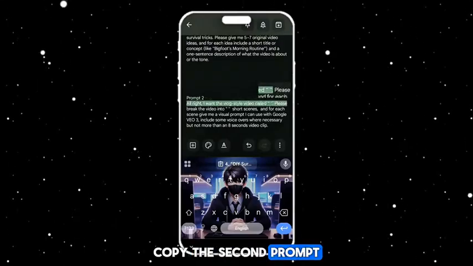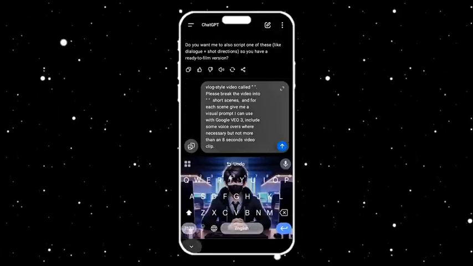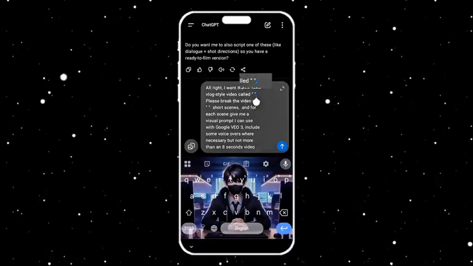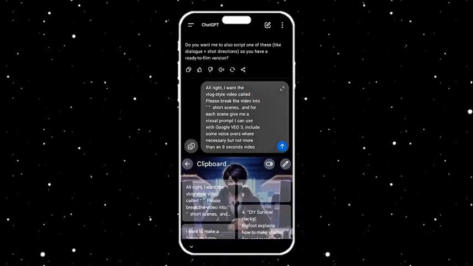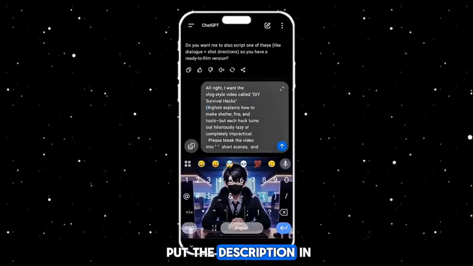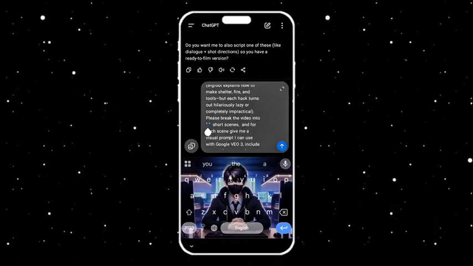Copy the second prompt, paste it into ChatGPT. Now edit it and insert a topic here. You can choose to put the description in a bracket. Here you need to choose how many scenes you need.